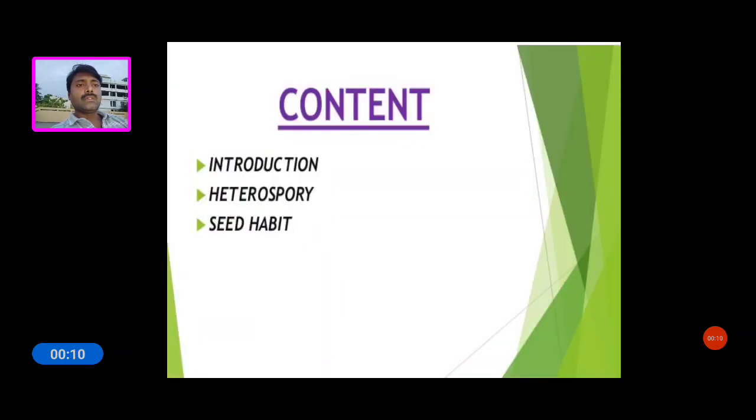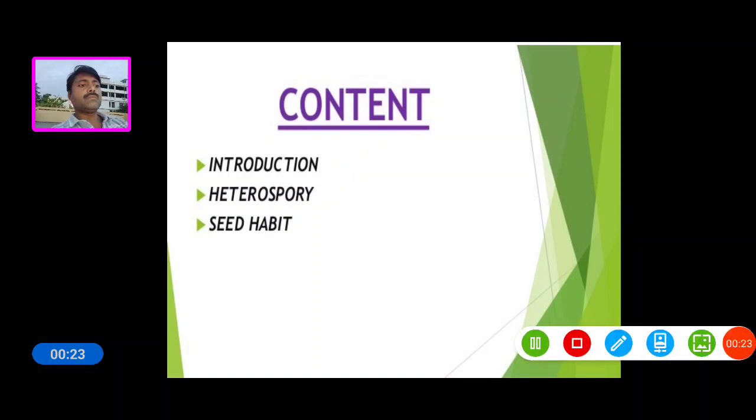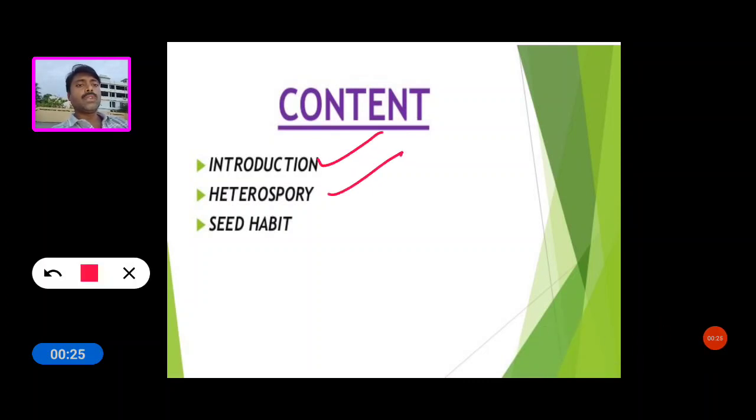So, my topic name is Heterospory in pteridophytes. These are my topic contents. First one is the introduction, and heterospory and seed habit.